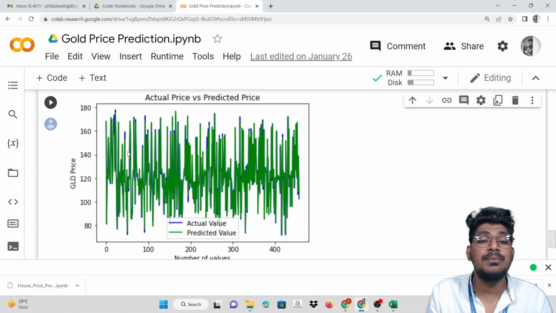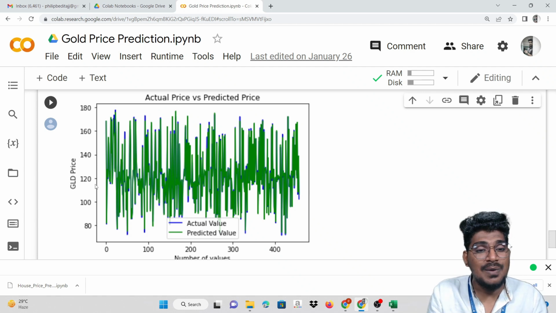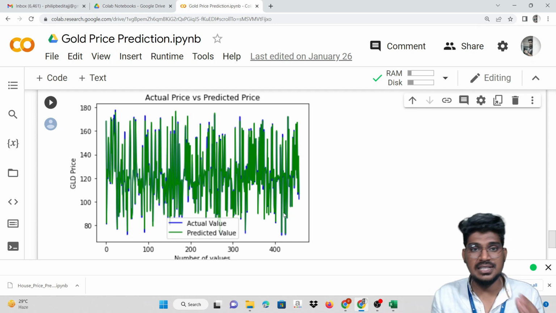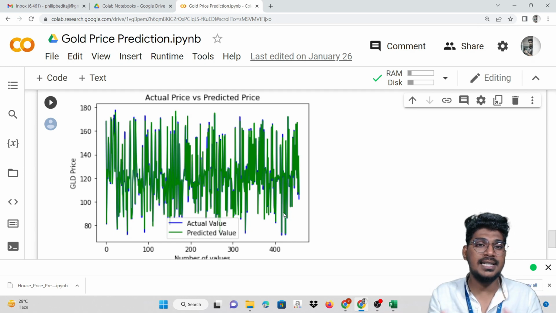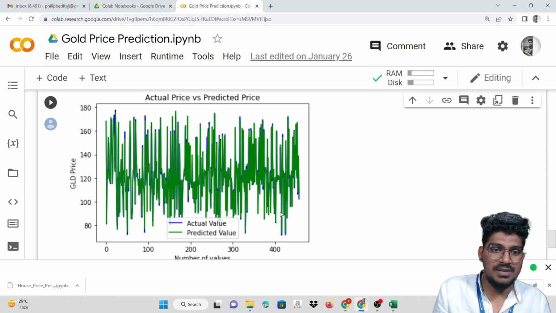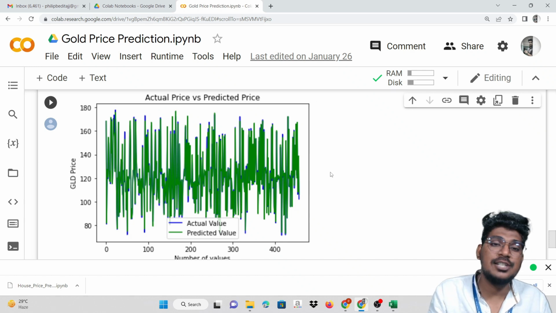So here most of the things, the green will be here because the actual value will be hidden. The actual value, blue, will be displayed the same way. There is no difference between the actual and also the prediction, because it is equally distributed, equally spread for actual and also the predicted.